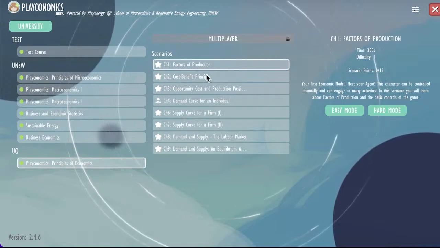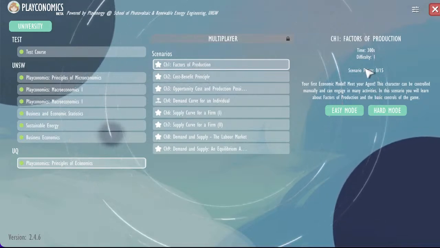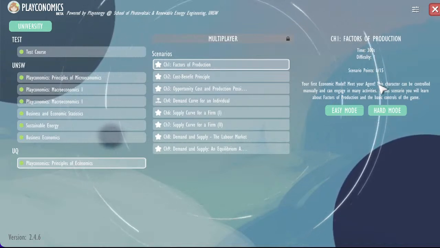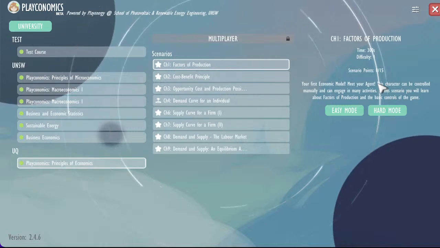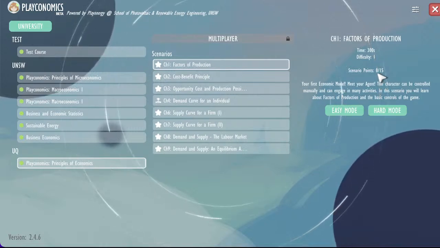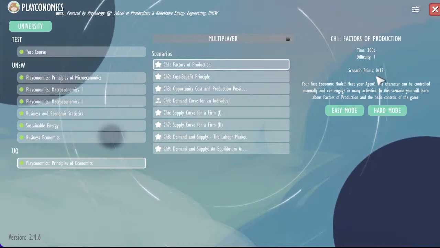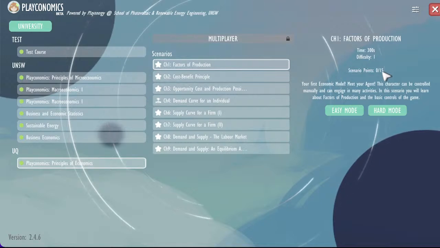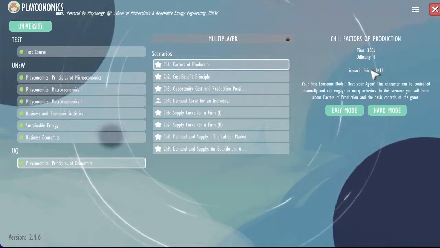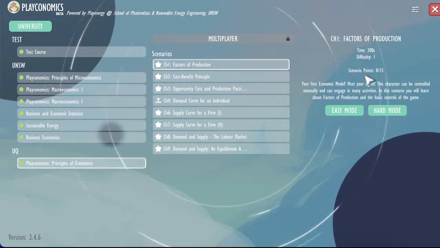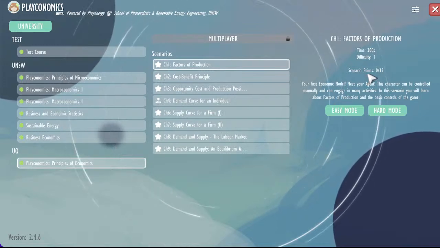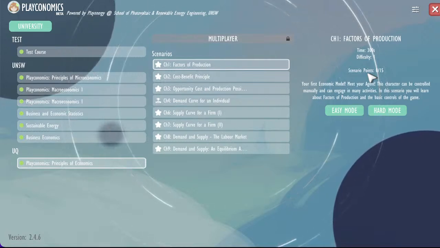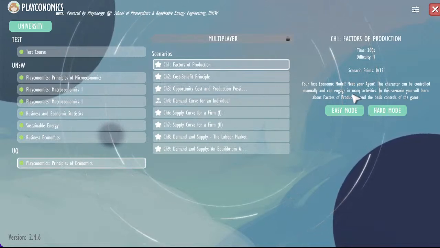Very well, so if I go into the first scenario, I can see the title, how much time it's gonna take, the level of difficulty that I'm expected to experience in this scenario. In this case, it's a simple one. Then I can see the scenario points. This level can give me up to 15 points, which really means this is a scenario that can earn me up to one course mark. So it's a good investment for your time.